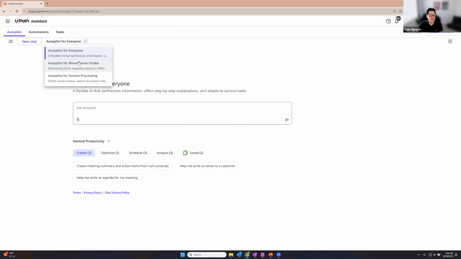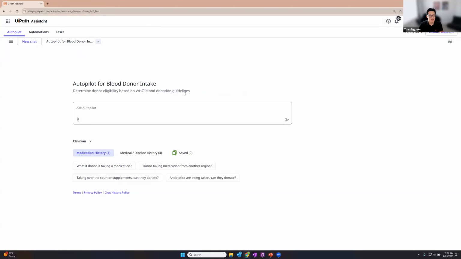Let's say I had a specific purpose autopilot for blood donor intake, right? This basically allows my users to query guidelines related to blood donation eligibility. And then they get responses and they're able to determine whether or not the individual donor can actually donate blood. Okay, so I can just switch over to the blood donor intake autopilot, and this would be controlled by folder permission. So I created a folder, and anyone who has access to that folder now has access to this autopilot.